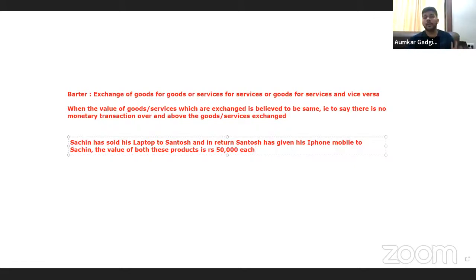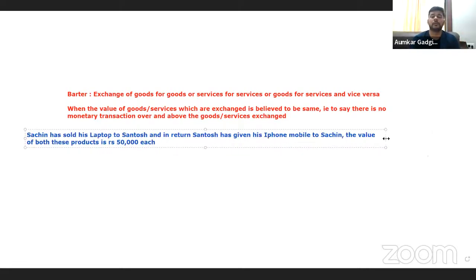Now see, यहाँ पे क्या हो रहा है? Sachin has given his laptop, which is believed to be of 50,000 rupees, to Santosh. संतोष ने बदले में क्या किया? तो उसका आईफोन दे दिया सचिन को, जिसका भी according to him the perceived value is 50,000, and both are agreeing on this part. Now technically, why GST as a law wants to bring barter in the taxable ambit, understand?